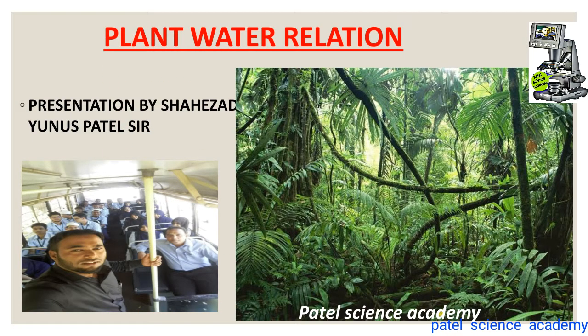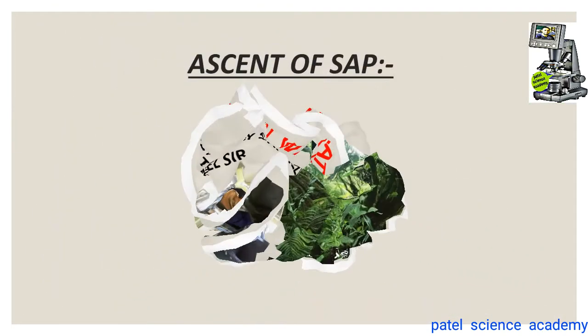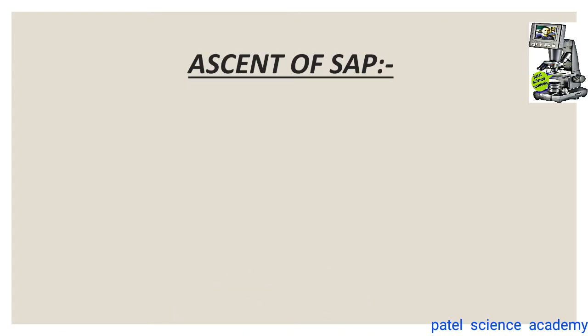And in this lecture, the name of the chapter that I have started is plant water relation. And this is lecture number 3 from this chapter. In this lecture, I'm going to explain you about the different theories regarding the ascent of sap or the translocation of sap. But before we go into the detail of all these theories, I would like to explain you some terms or some processes that take place in the translocation of water in the plant body.